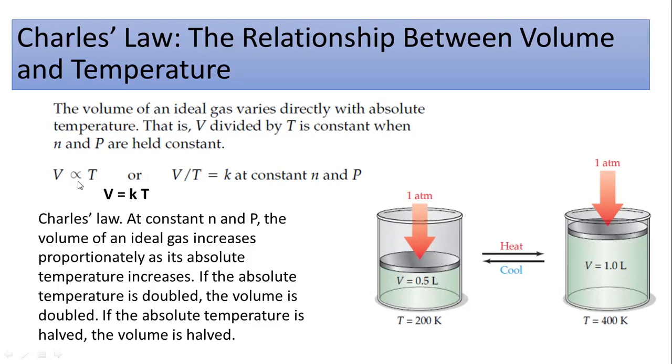If you remove the proportionality sign over here, you will find a constant on the right hand side that is called the small k, and this is called the Charles law constant. Or you can get the value of k, and k will be equal to V divided by T, and this is given over here. So this is the very simple formula to discuss Charles law.